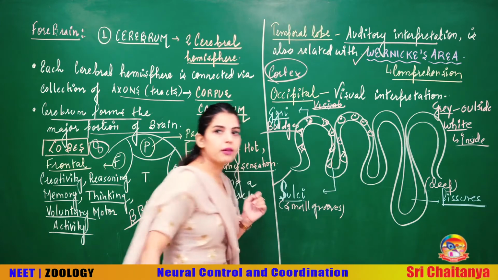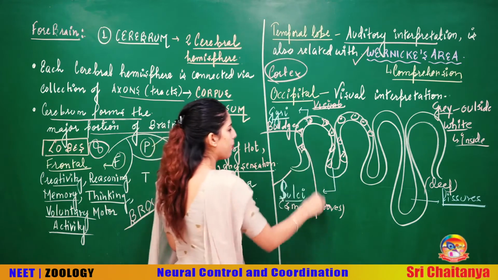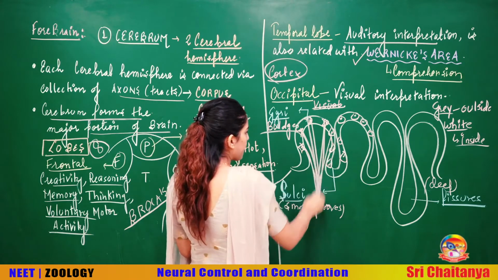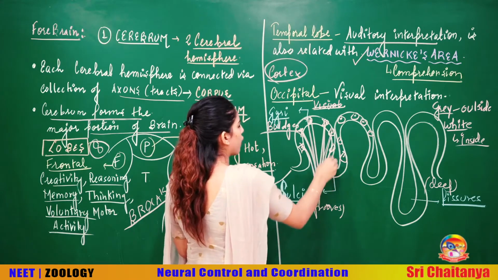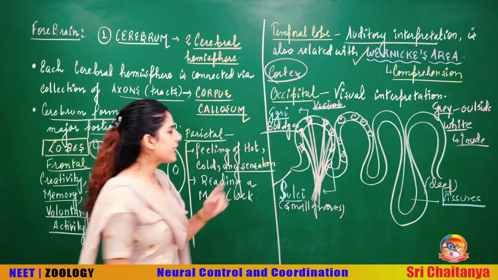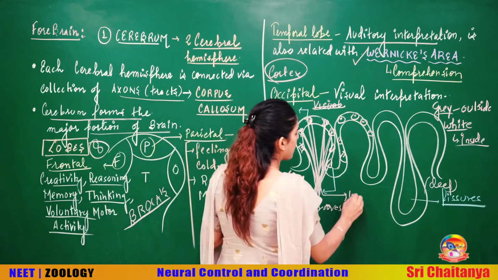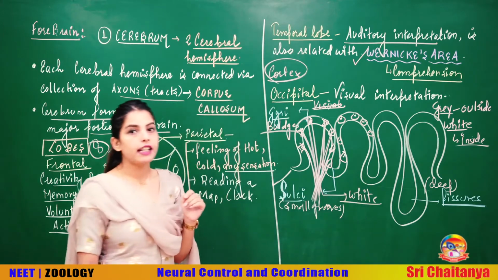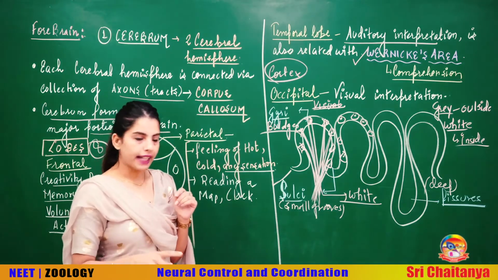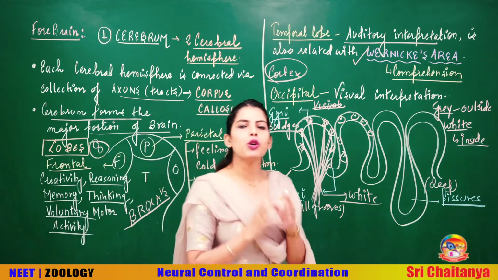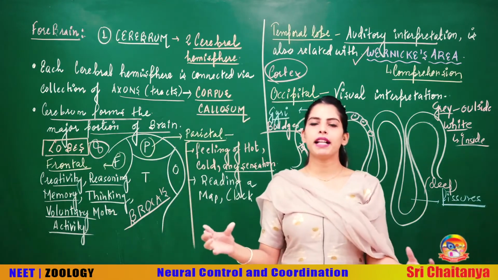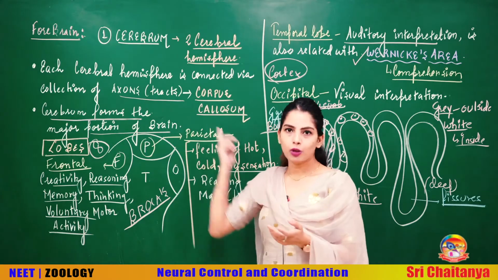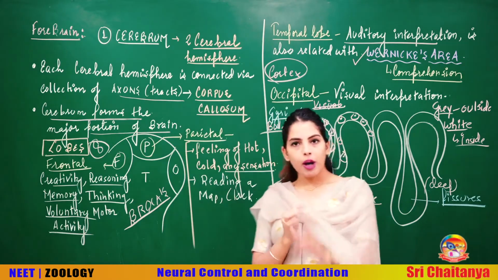But from these cell bodies run millions of myelinated axons, and because of the myelination, you will see that this appears white in color. Hence, the brain has grey matter on the outside but white matter on the inside. In fact, some of the axons connect both the cerebral hemispheres, and that's how it forms something called the corpus callosum. So that's something about the cerebrum.